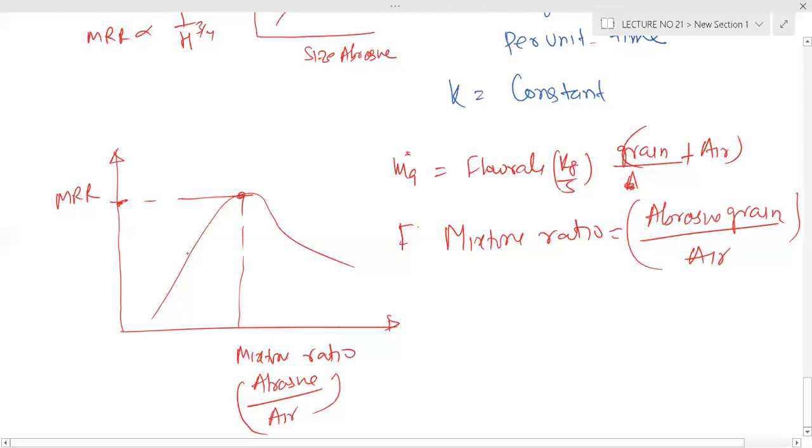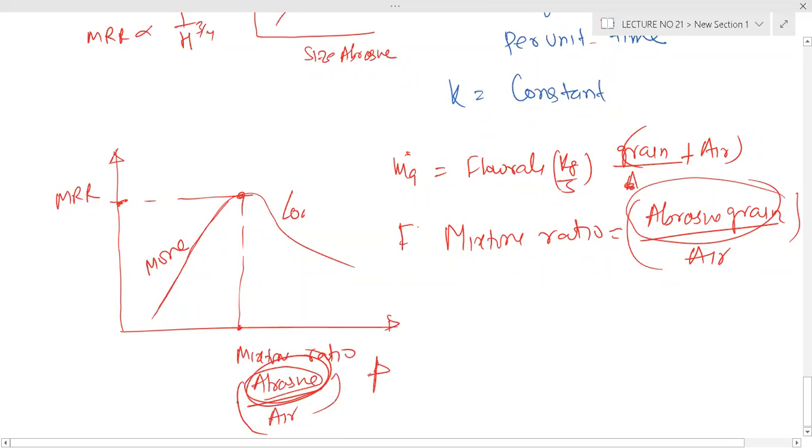I am telling you the reason also, but this is not that important. Here the mixture ratio is low, which means more abrasive, more grain. Now, as this ratio increases, we are putting more and more abrasive.